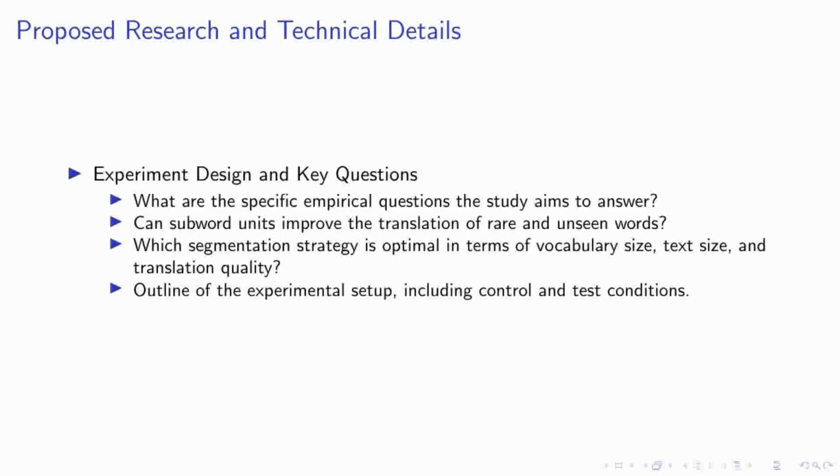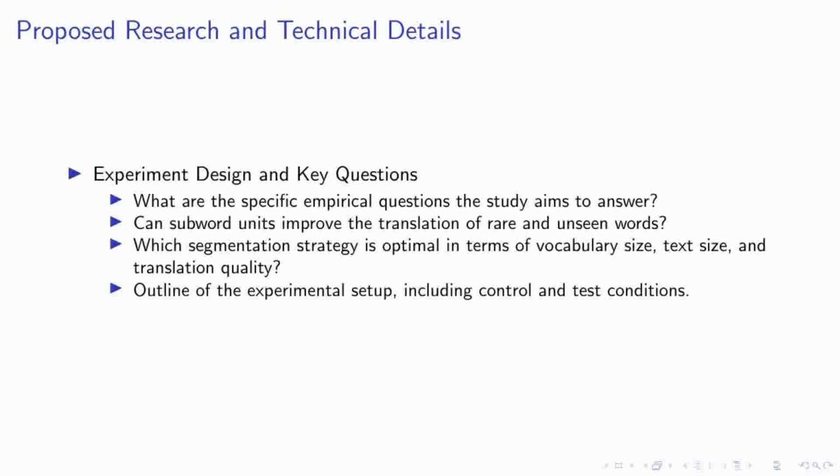In our research, we delve into several empirical questions to enhance neural machine translation. Firstly, we explore whether representing rare and unseen words through subword units can improve translation accuracy. Additionally, we investigate which segmentation strategy, whether it be byte pair encoding or simple character bigram segmentation, provides the best balance in terms of vocabulary size, text size, and overall translation quality.